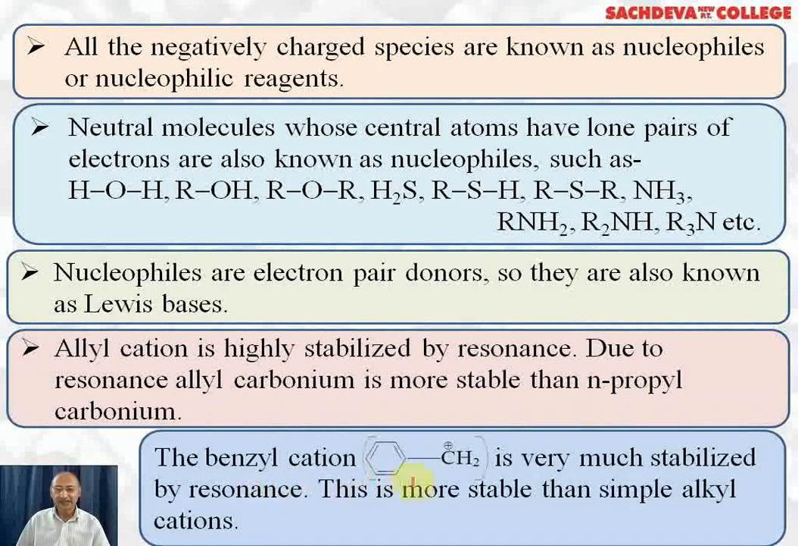The benzyl cation is very much stabilized by resonance because it is attached to benzene ring, and that is the reason that it is stabilized by resonance. And this is more stable than simple alkyl cations which do not have resonance.